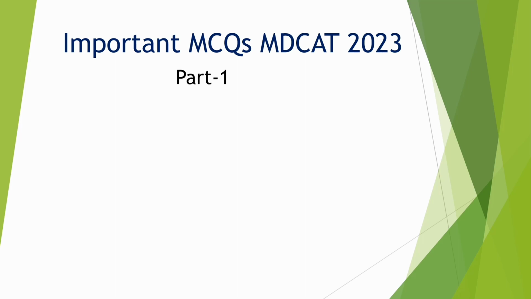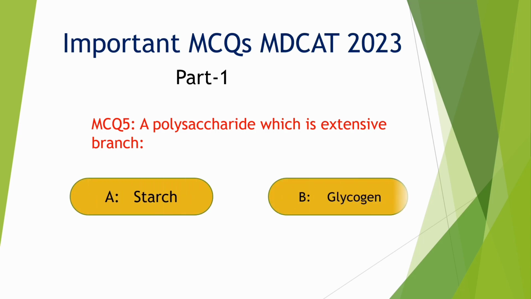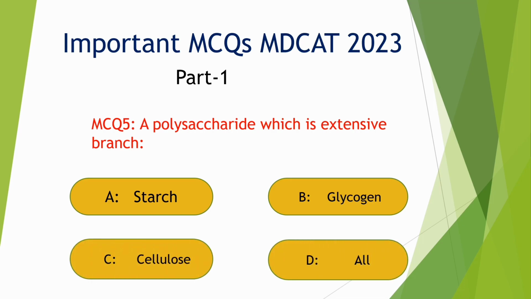MCQs number 5. A polysaccharide which is extensively branched. Option A. Starch, B. Glycogen, C. Cellulose, D. All. Correct option is B. Glycogen.